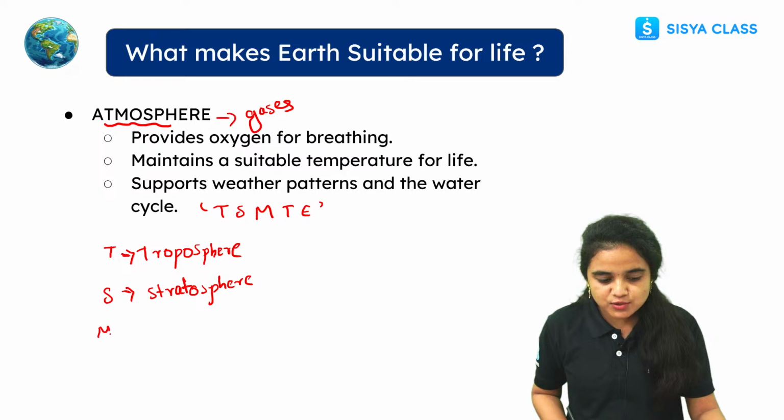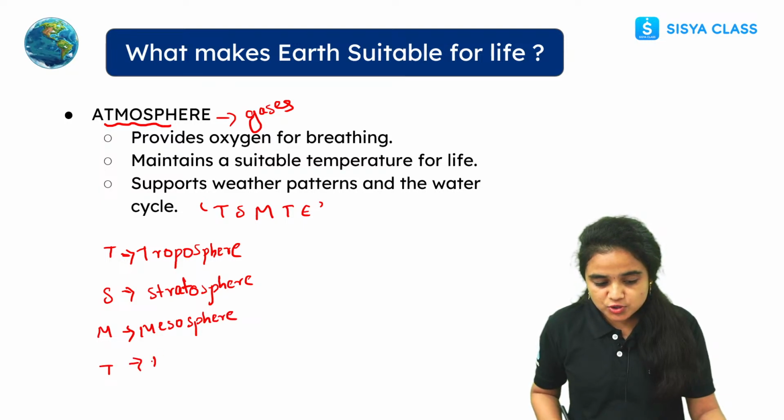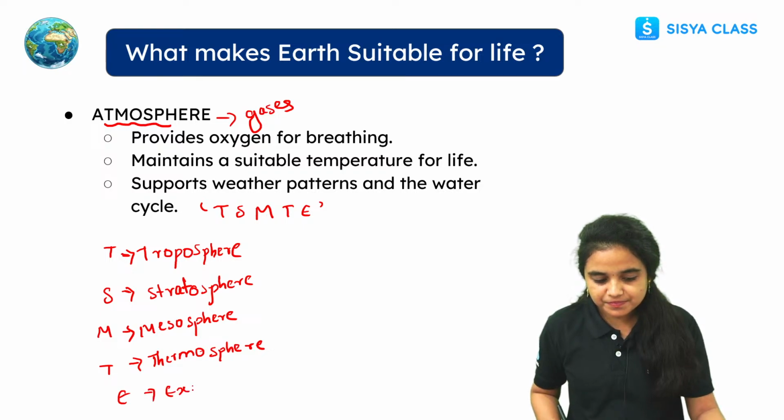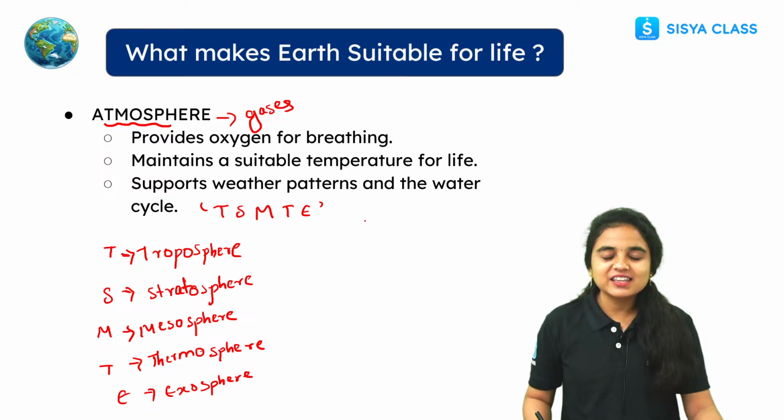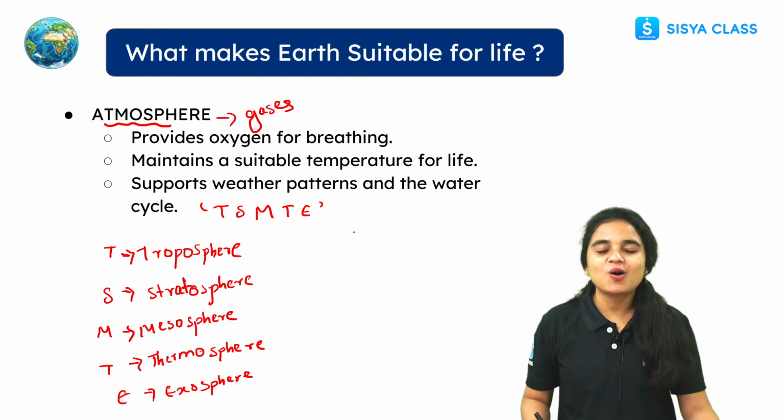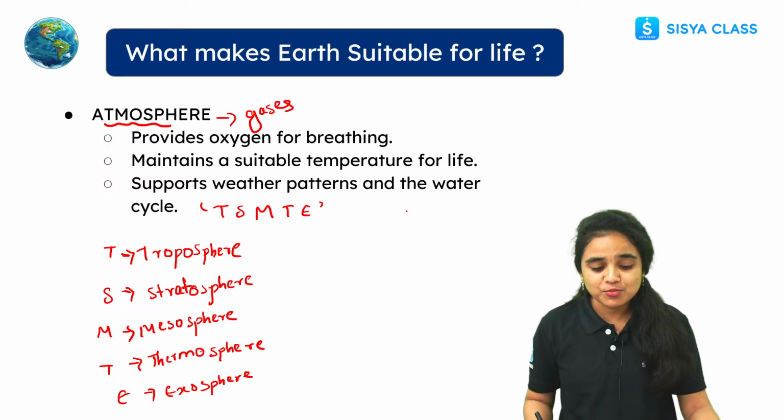And M stands for mesosphere. And T stands for thermosphere. And E stands for exosphere. So these are the 5 letters you have to remember for the order of the layers that are present in the atmosphere.